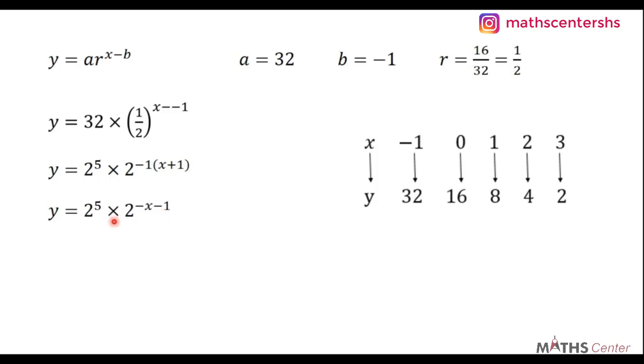Now from indices, we know that when you have two numbers multiplying and they have the same base, you can add the exponents. So here, since we have 2 and 2, we can add the exponents. So we add 5 to minus x minus 1, and that will give us 2 exponent 5 minus x minus 1. If we simplify, we are going to have 2 exponent y is equal to 2 exponent 4 minus x.